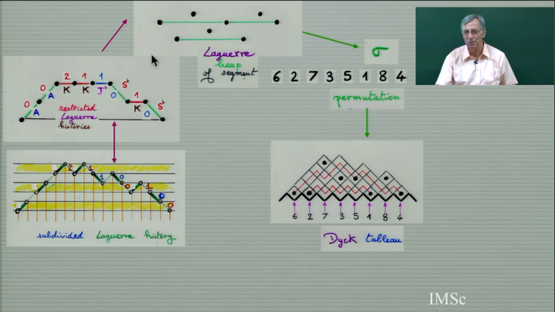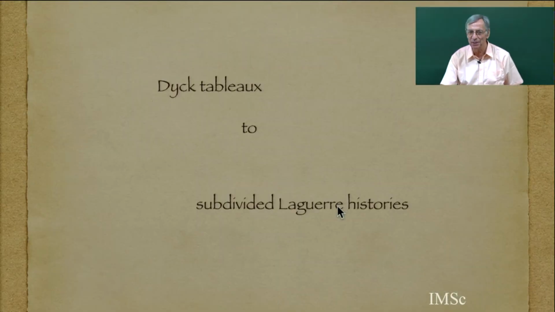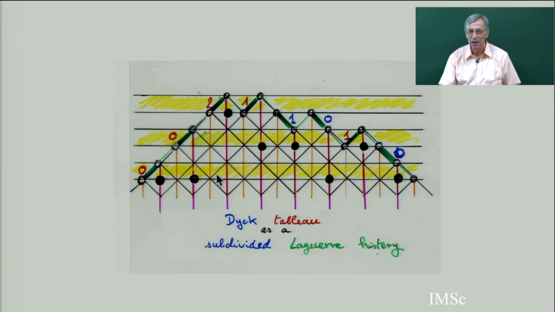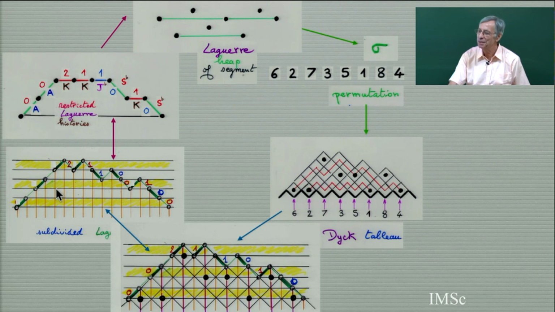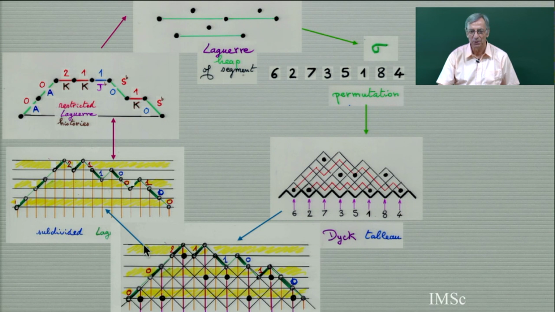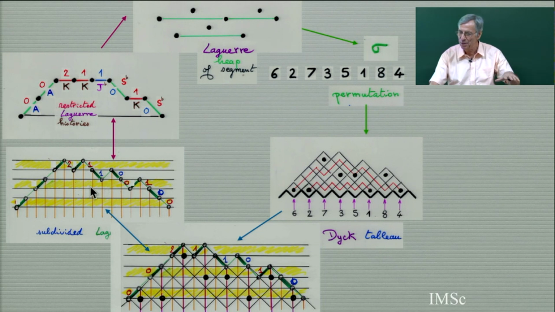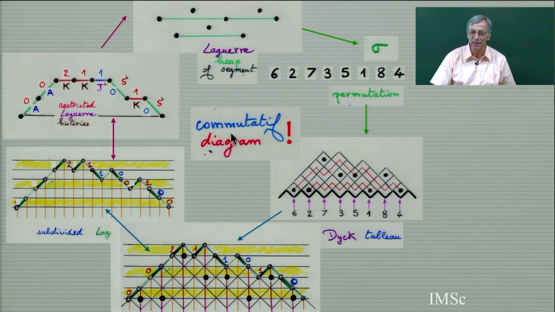So we are going on a long trip. My purpose is to compare all this. So you get a Dyck tableau. And now we know a Dyck tableau is a subdivided Laguerre history. And the Dyck tableau I get is exactly the previous subdivided Laguerre history. From this, you go to this, which is exactly this. So we are in the middle of a beautiful garden, which is, the diagram is commutative.